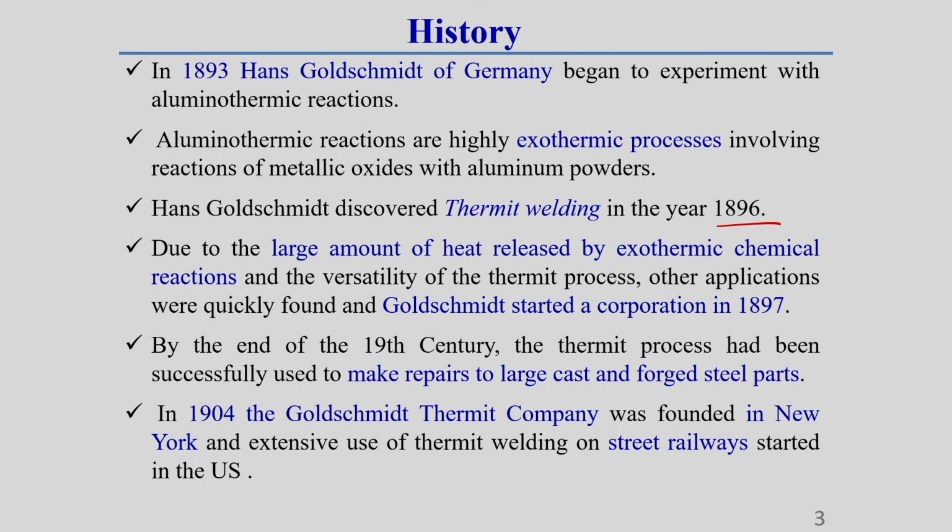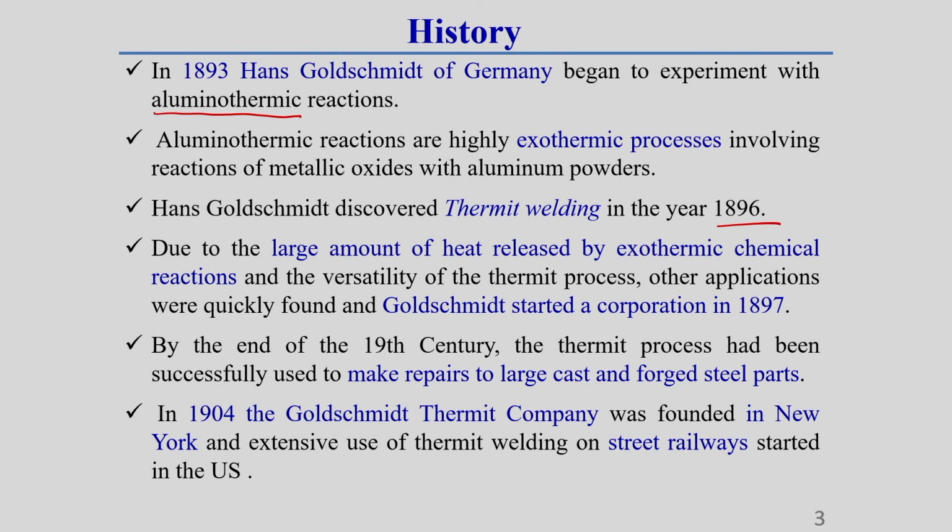So, he initially began to experiment with aluminothermic reaction. Aluminothermic reaction means it is a reaction process where aluminum is used as an element. In this process a huge amount of temperature is developed.